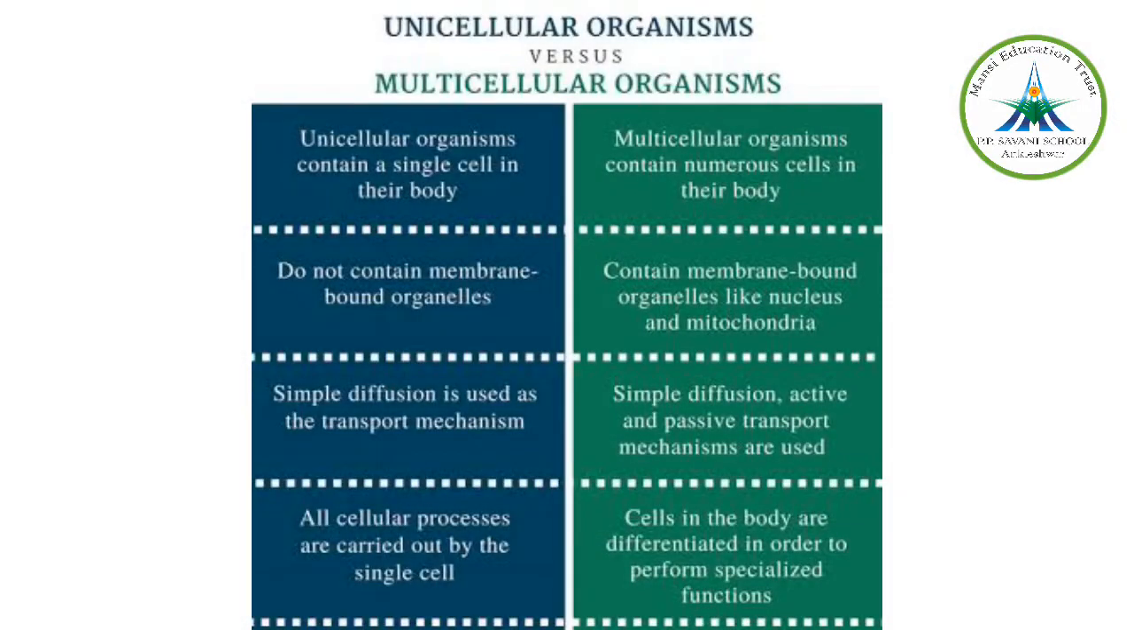Now if we have to give distinguishing points for a unicellular and a multicellular organism, here it goes. In unicellular organisms, a single cell carries out all the vital functions of life. In multicellular organisms, different cells carry out different functions, right? The cells are differentiated into specific functions. For example, muscle cells help in movement, and nerve cells help in response to stimuli. So this is one of the examples that they perform specific functions, right?